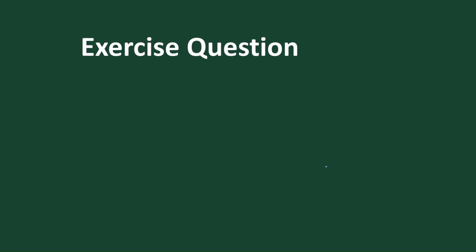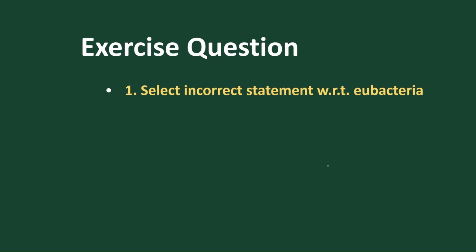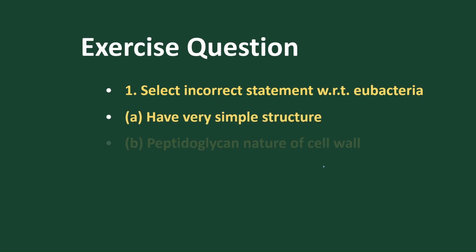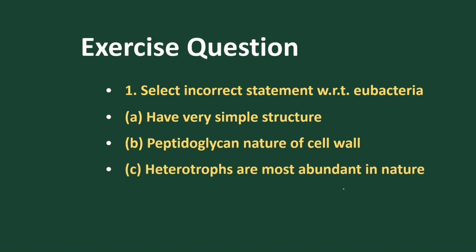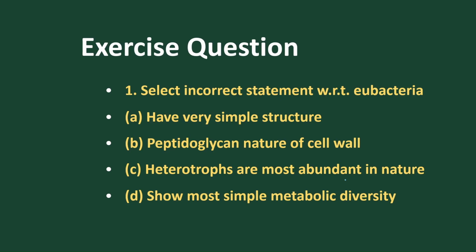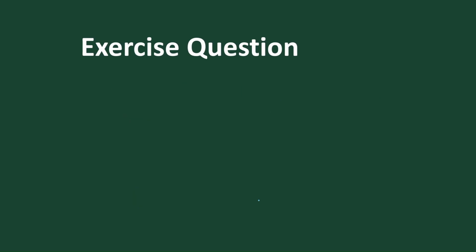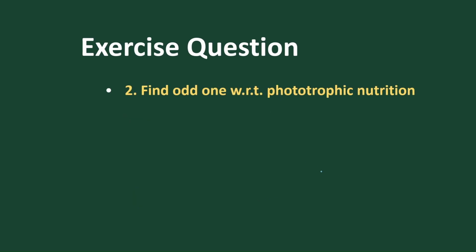Now let's discuss some practice questions. Pause this video and go through this question. Select the incorrect statement with respect to eubacteria. Eubacteria have a very simple structure, yes. Peptidoglycan cell wall is present, yes. Heterotrophs are most abundant in nature, yes. So, most simple metabolic diversity, this is D. Check whether D is right or wrong.